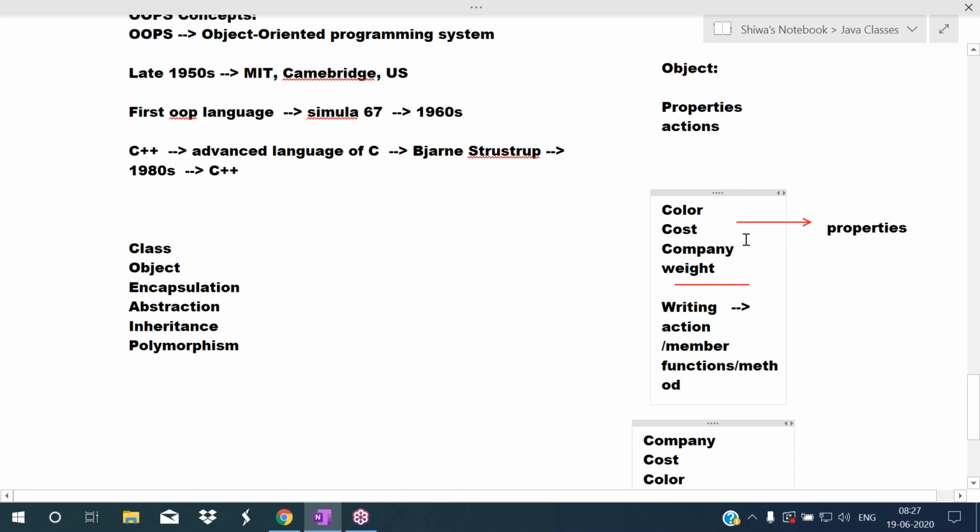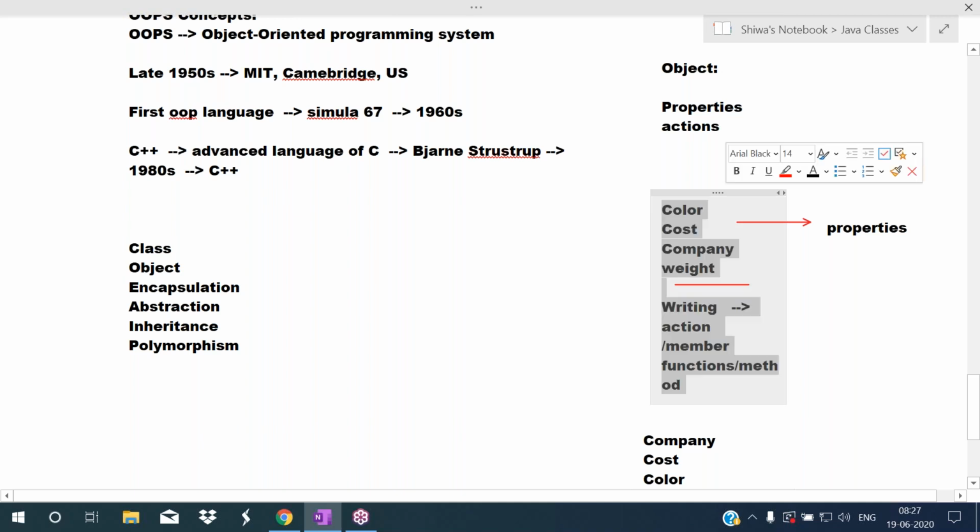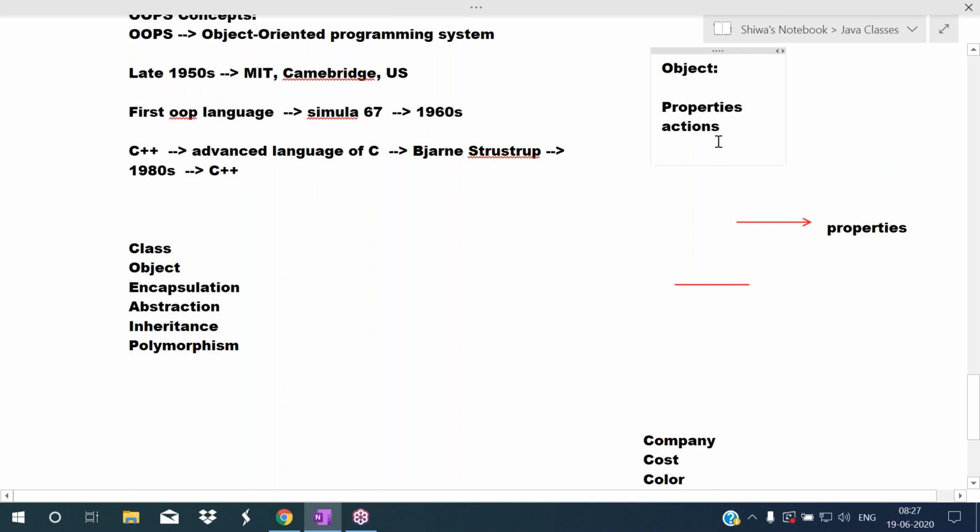These are called properties. Properties can also be called attributes, or you can say member variables. To perform the actions, we define some functions. Those are called member functions. Member functions can also be called methods. So for any object, some properties will be there, as well as that can be used to perform particular actions. This is the general concept. Remember this one.